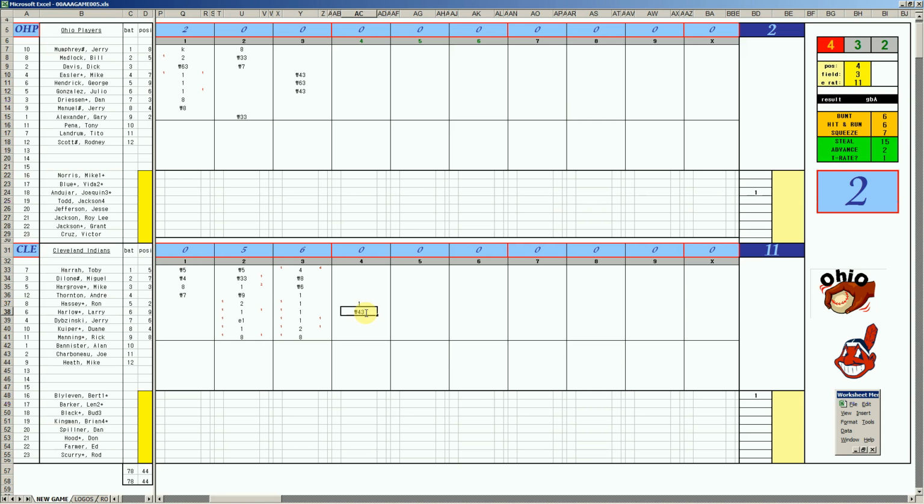So Andujar will pitch the 4th inning, or he'll pitch to 7 men in the 4th inning, and then he's gone regardless. So that's his punishment for the early point of weakness there. 11-2 game in the 4th.